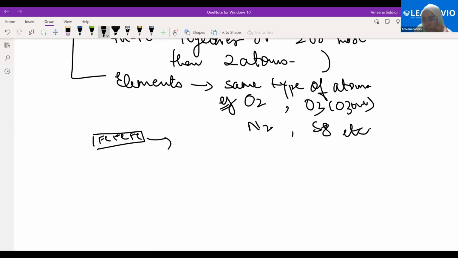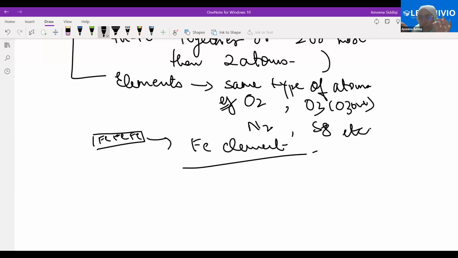Clearly, it's a molecule, because many iron atoms are there in this rod. But what is it? Iron element. Clear?